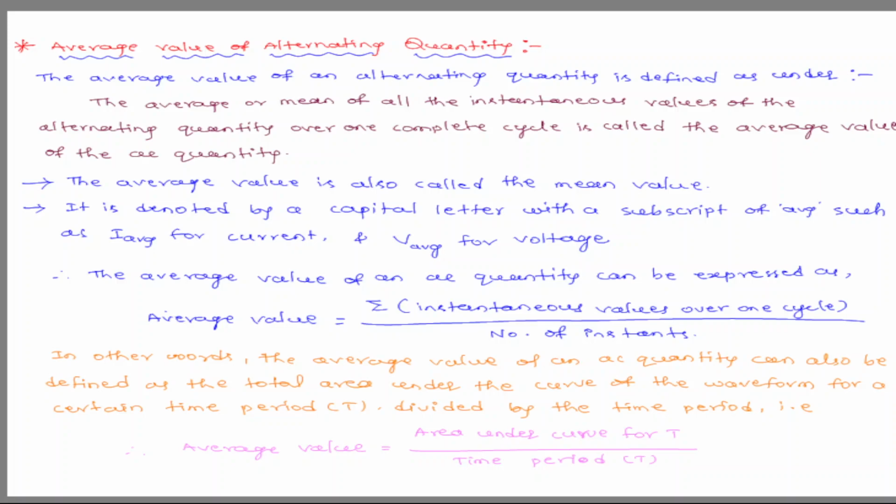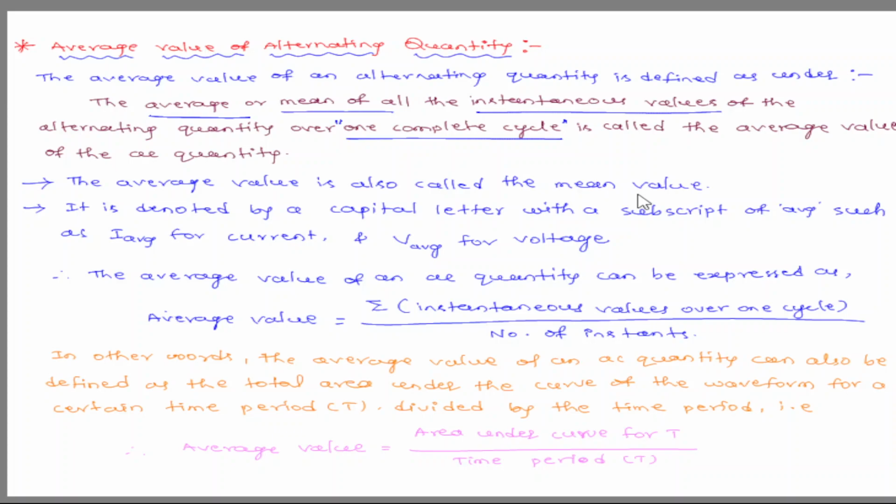Hello everyone, in this video I am going to discuss the average value of an alternating quantity. The average value of any alternating quantity is defined as the average or mean of all instantaneous values of the alternating quantity over one complete cycle.